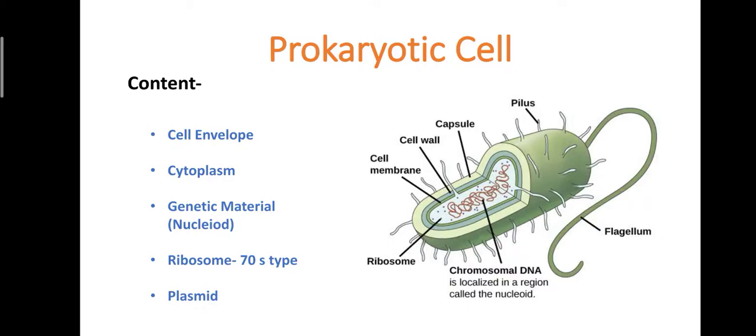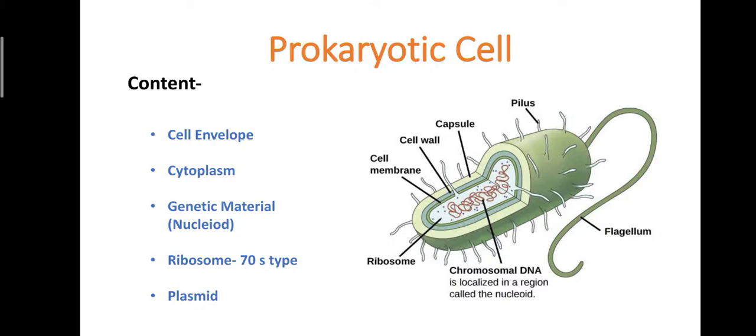Why is protoplasm called the physical basis of life? Because all the biochemical reactions required for the sustainable life of the bacterium take place in the cytoplasm, hence it is called the physical basis of life.